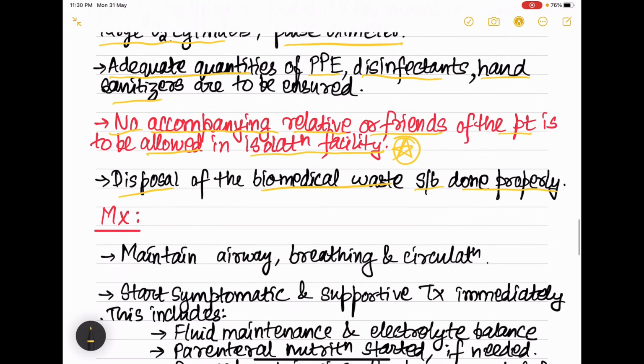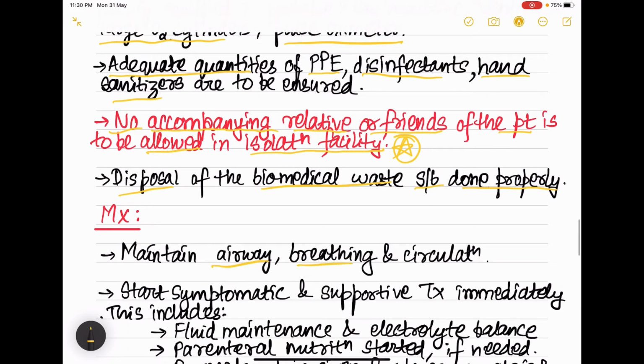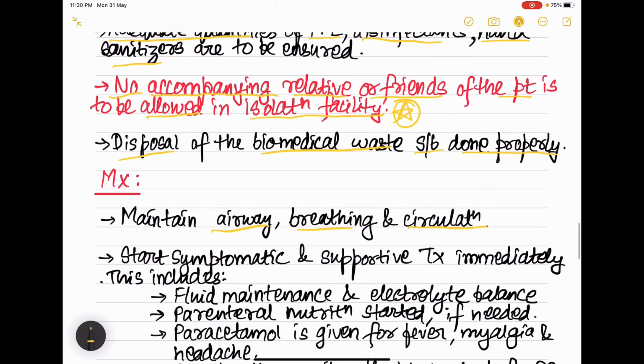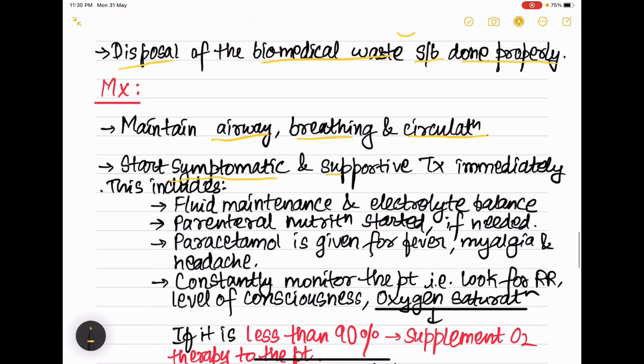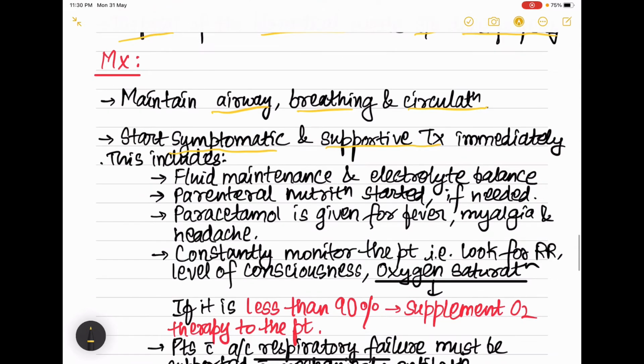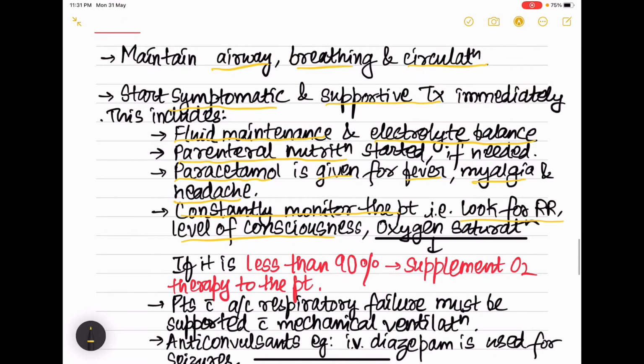Now coming to the management, first we have to maintain airway, breathing and circulation in these patients. Then we have to start the symptomatic and supportive treatment immediately. That is, we have to maintain the electrolyte balance and fluid maintenance has to be done. Parenteral nutrition has to be started if needed. Then paracetamol is given for controlling fever, myalgia, that is muscle pain, and headache. And we have to constantly monitor the patient. That is, we have to look at the respiratory rate, level of consciousness and oxygen saturation in the patients.